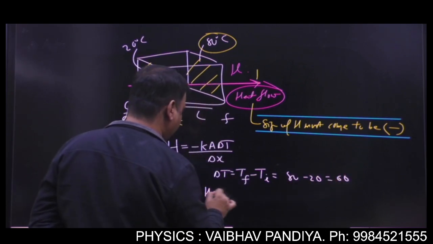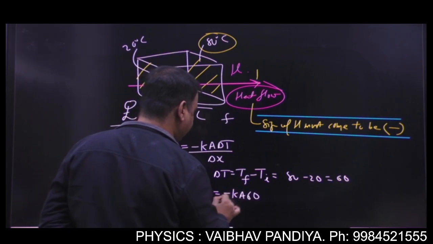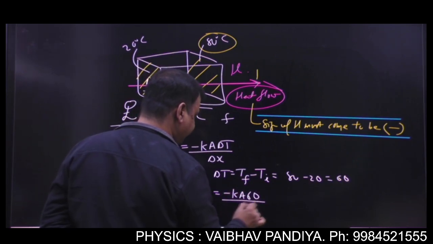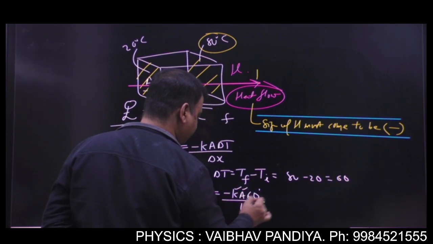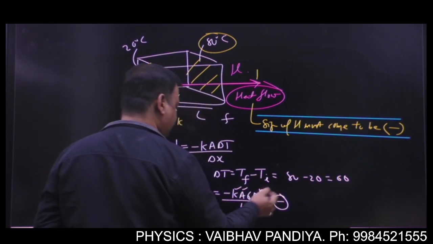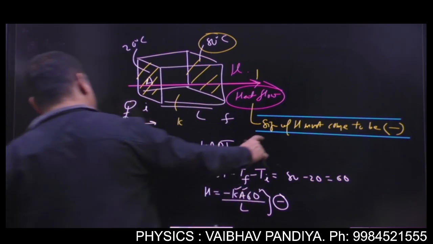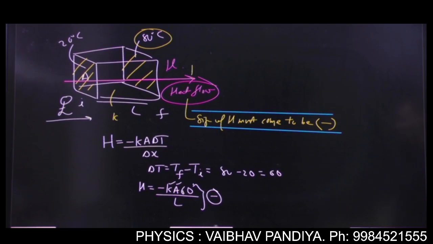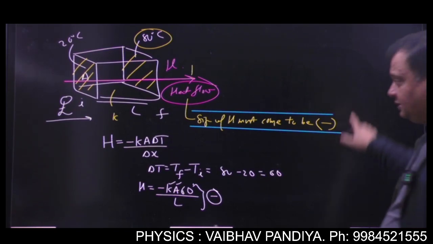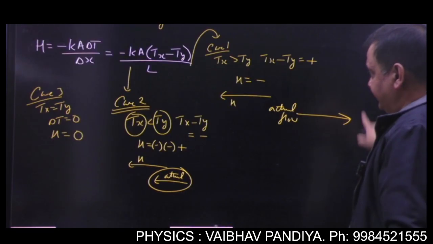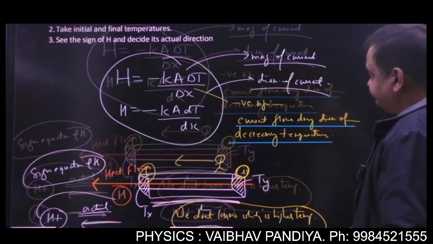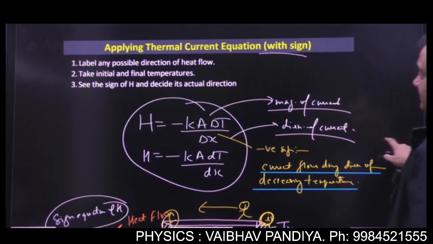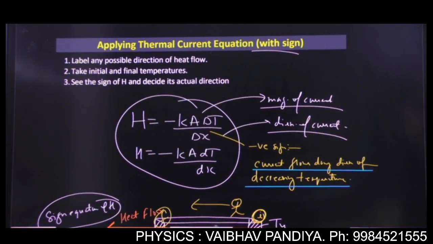So H will be minus Ka times 60 divided by delta X, that is L. So this is positive, positive, positive, positive, and this is coming out negative. So the negative sign is telling you that you have labeled the heat flow towards the right, but actually the heat will be flowing towards the left. Got it? So I guess now it's clear how to apply the equation of thermal current with algebraic sign.